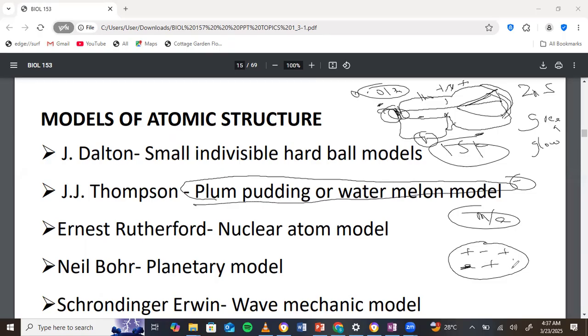Now, where did he get the concept of positive from? Because his experiment didn't tell us anything about positive. But he knew that most matter or most atoms were neutral. So if he had discovered electrons which are negatively charged, then there should be a positive charge. So he just said that the atom is a solid sphere, just like you have a watermelon with the seeds in it, with positive and negative charges evenly distributed. And that is the best of J.J. Thomson that we know.